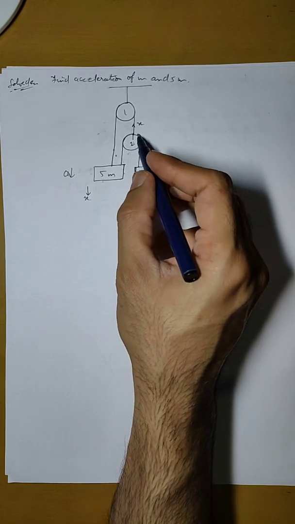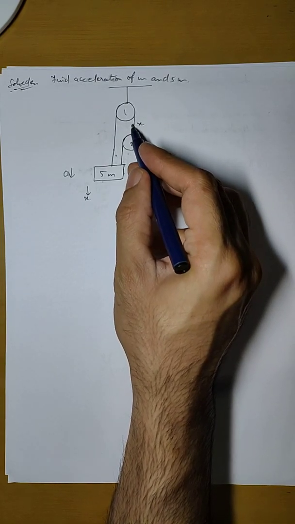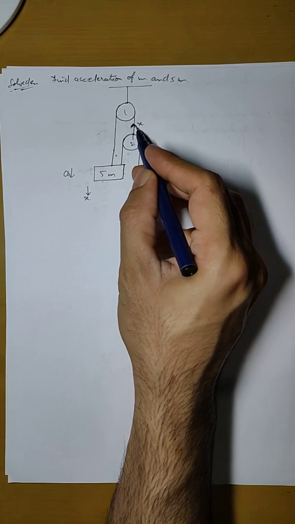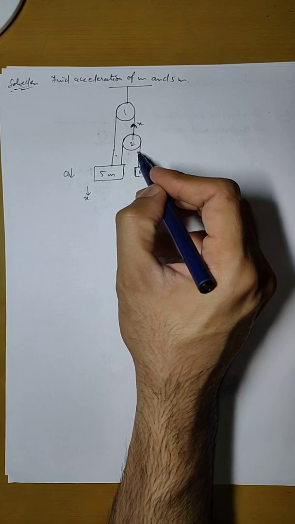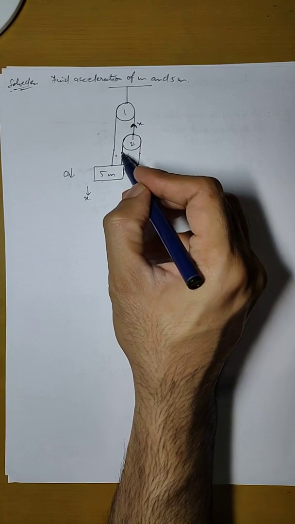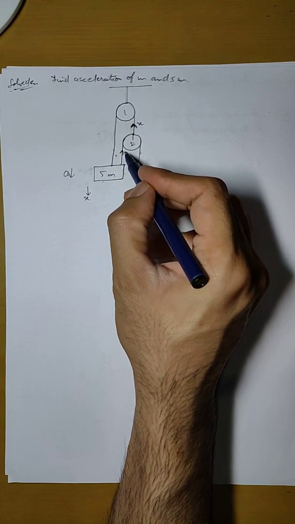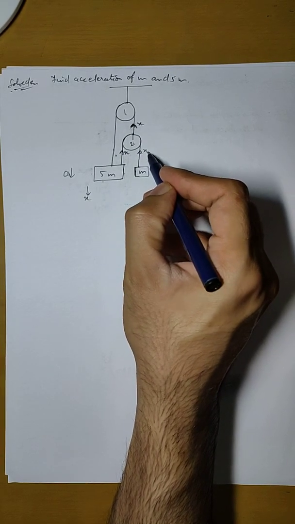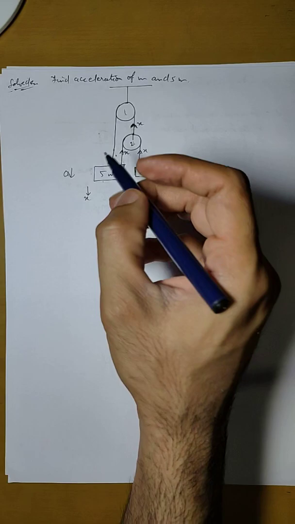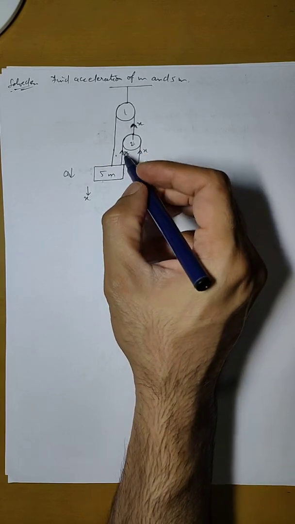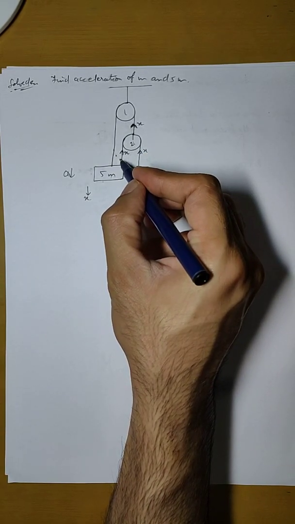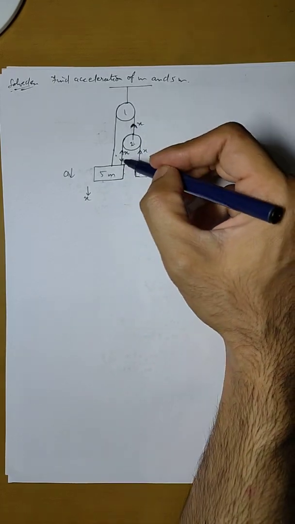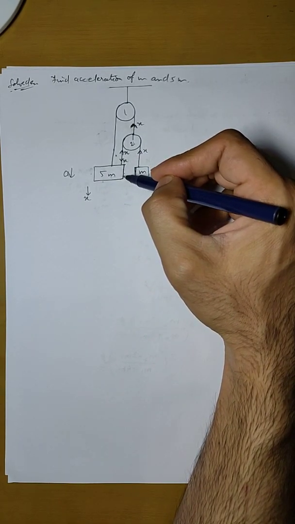Now this pulley is free, so if there is a displacement of x in the upward direction, there will be a displacement of x in both of these strings each, so there will be displacement of x here and here, like this. Also when it is moving down, as I already said, it will pull this string downward, so there will be a displacement of x in the downward direction also.